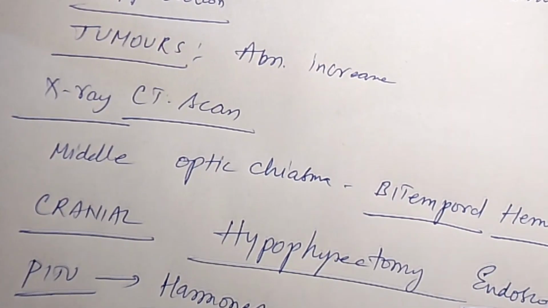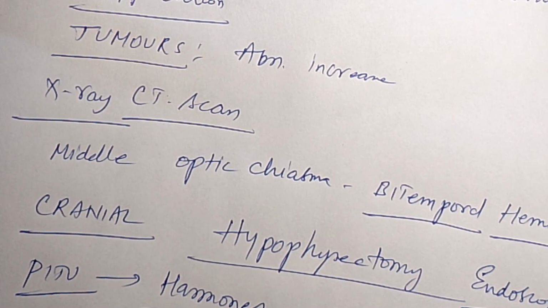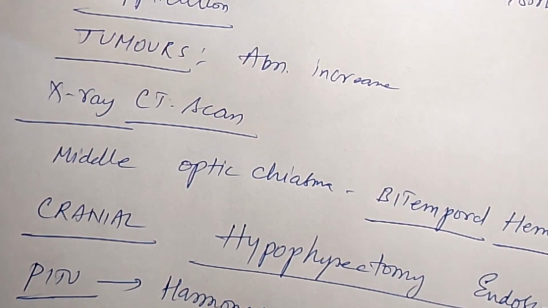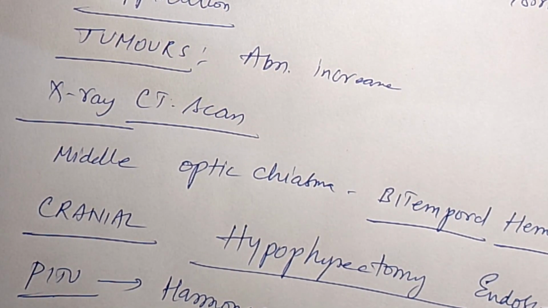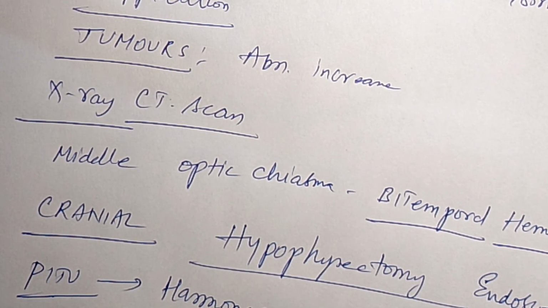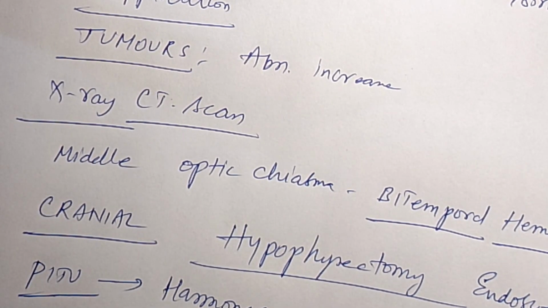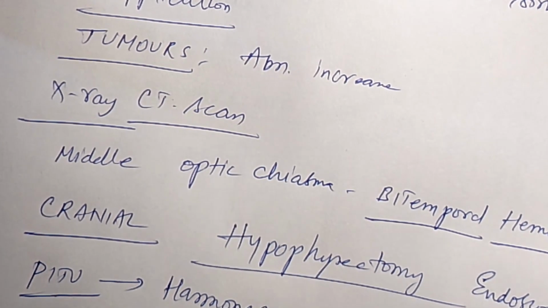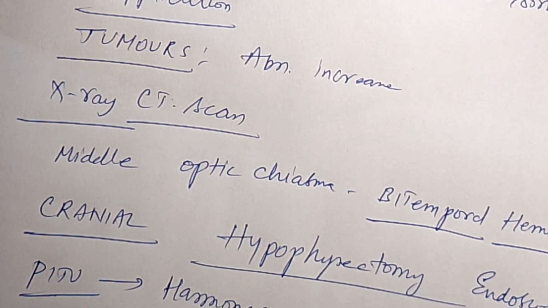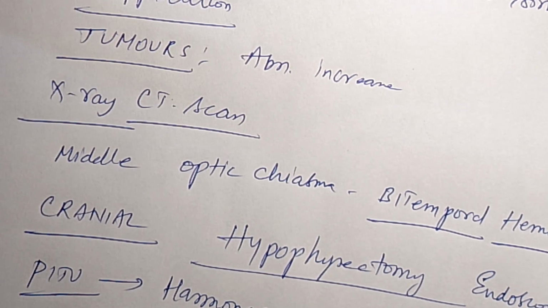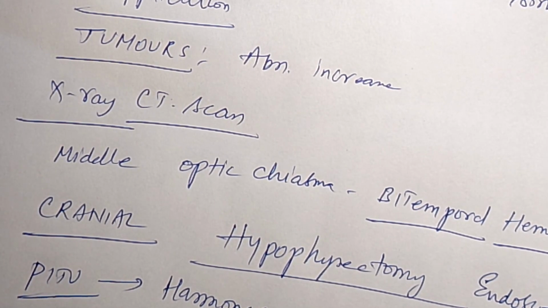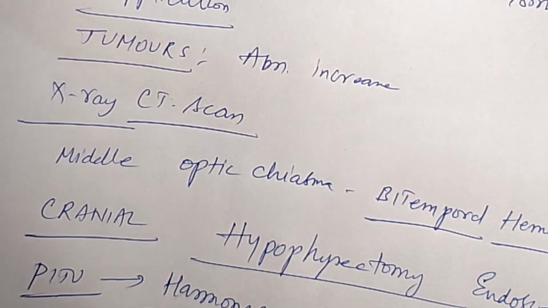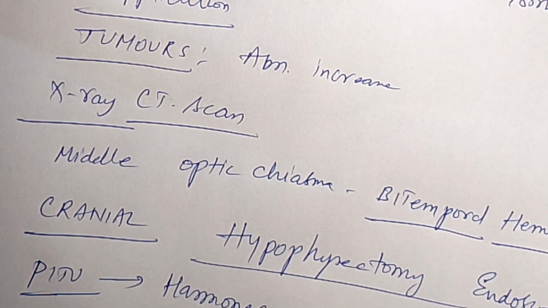We can see this is the pituitary gland, and this is the cleft region. This we call the cleft, and this is the pars tuberalis. This part is the optic chiasma, where we can see the nerves of the eyes, and this part is the mammillary body.